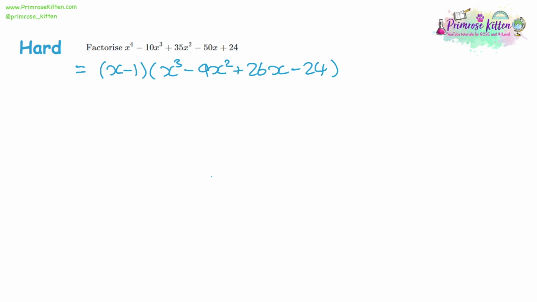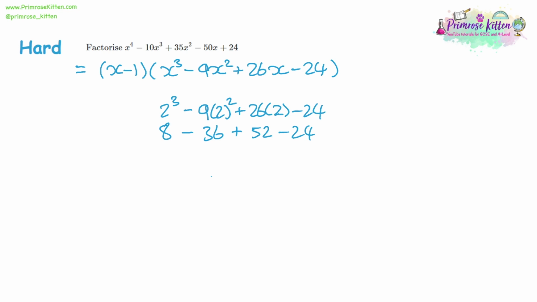So let's try 2. So that'll be 2 cubed, take away 9 lots of 2 squared, plus 26 lots of 2, take away 24. That's going to be 8, take away 9 times 4, which is 36. 26 times 2 is 52. Take away 24. Hopefully all that equals 0. Try it out. Type into calculator. 8 take away 36 plus 52, take away 24. And thankfully, I am getting 0. So we know that 2 is going to be a factor.